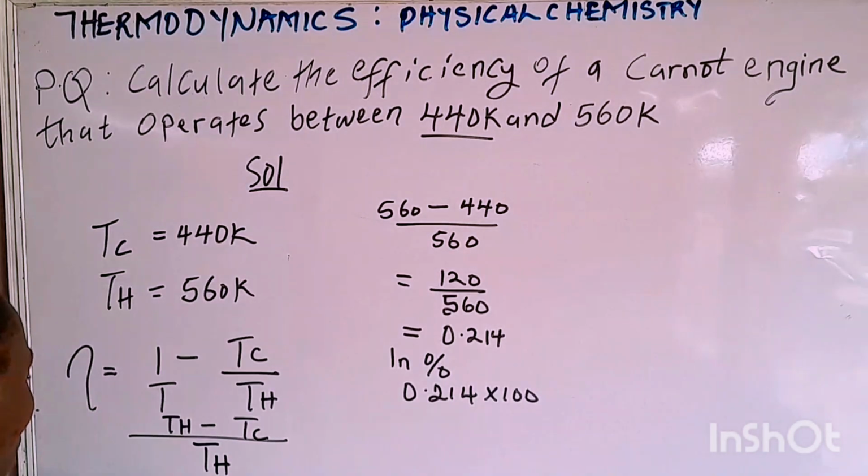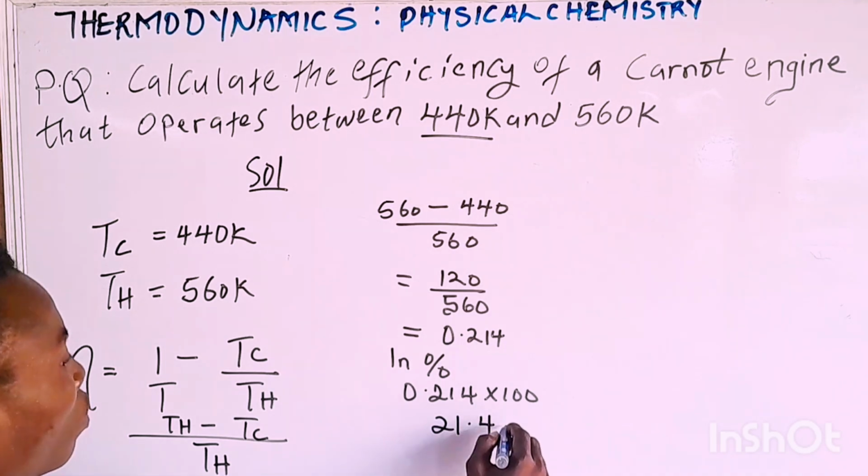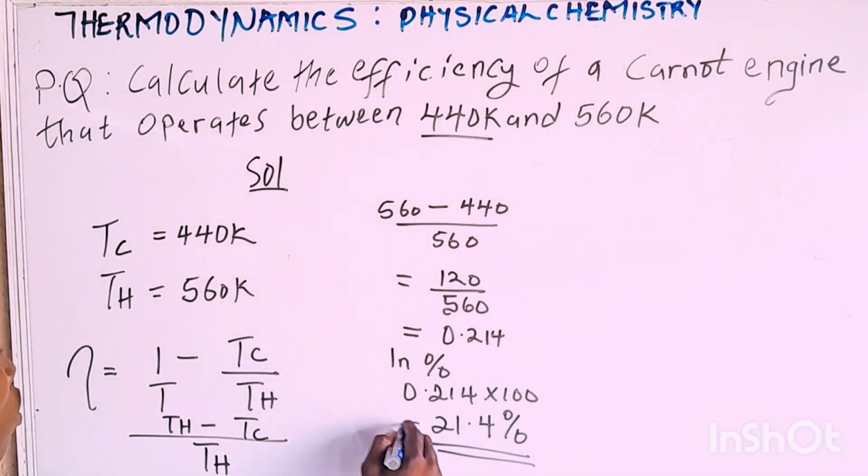So what would that give you? That will give you 21.4%. So that is the efficiency of the Carnot engine. That is what you are being asked to calculate there.